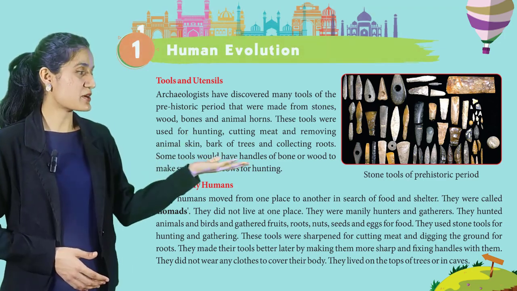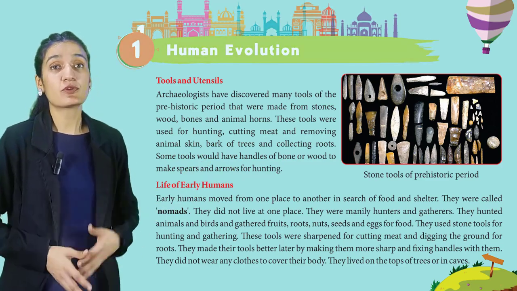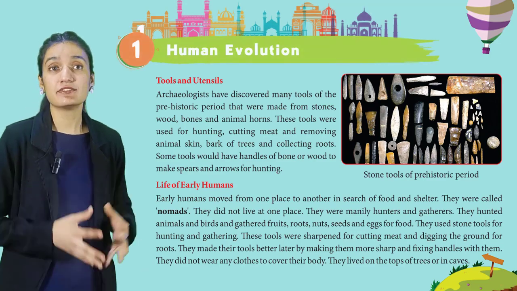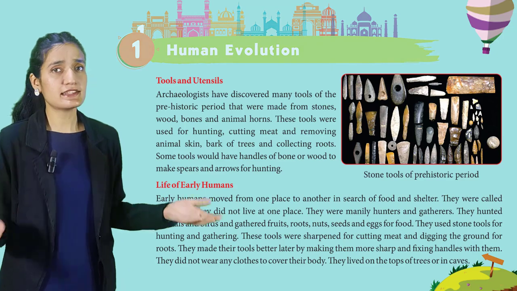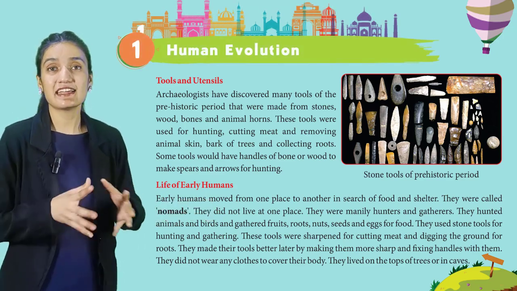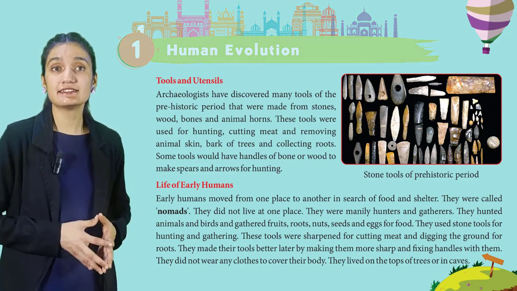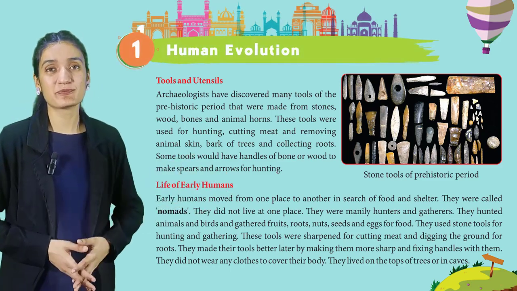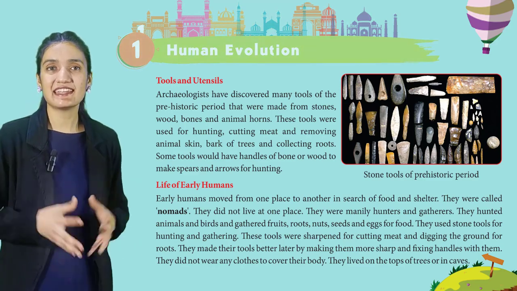Now, our next topic is life of early humans. Early humans moved from one place to another in search of food and shelter. They were called nomads. They did not live at one place. They were mainly hunters and gatherers. They hunted animals and birds and gathered fruits, roots, nuts, seeds and eggs for food. They used stone tools for hunting and gathering.